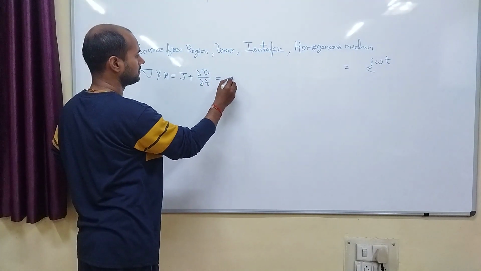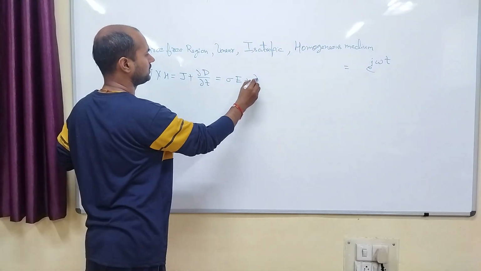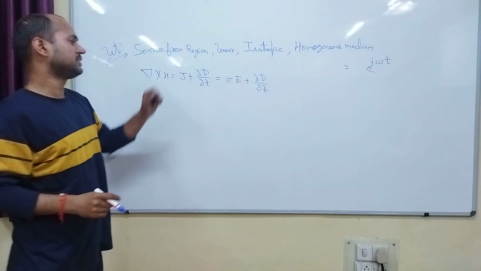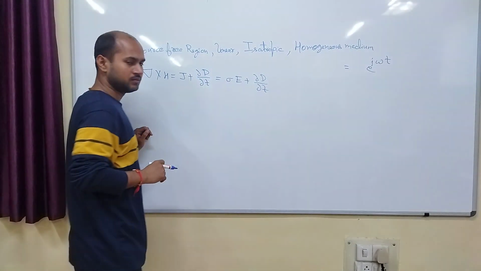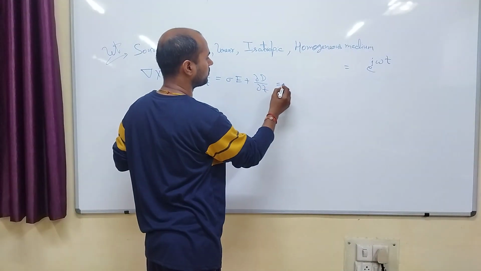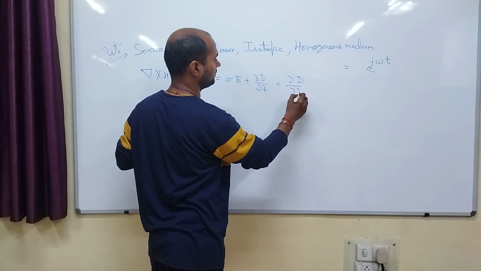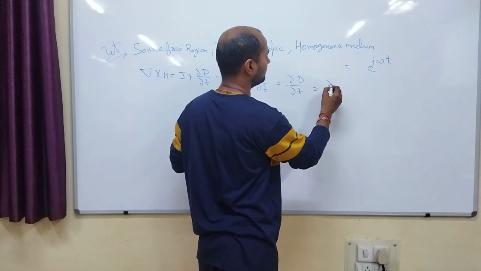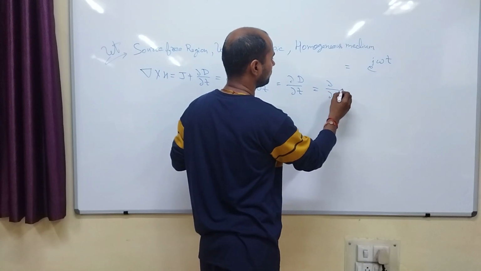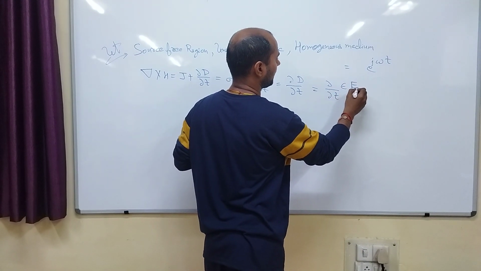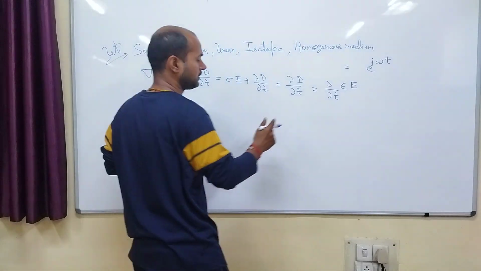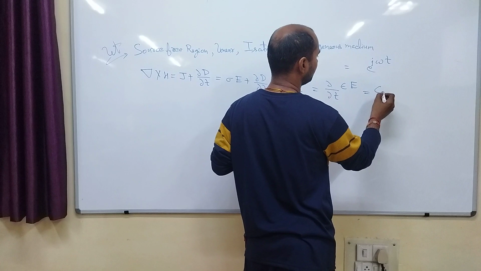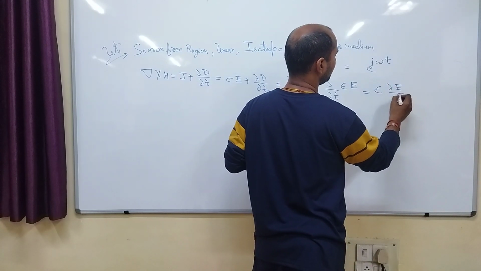J is sigma E, plus dou D by dou t. But we have considered here source free region, so this sigma will be 0. So it will be equal to dou D by dou t. What is D? We know that D is equal to epsilon E. So put here epsilon E, right? So epsilon will be out of the derivative, epsilon into dou E by dou t.